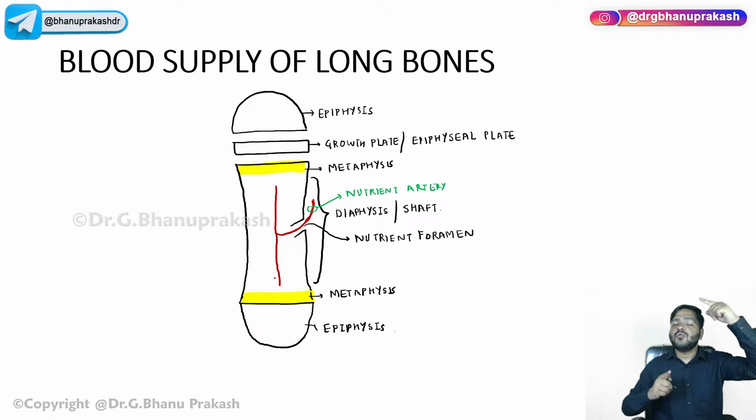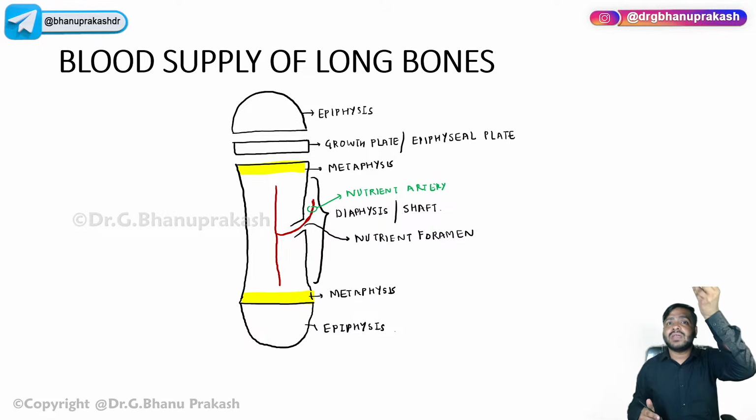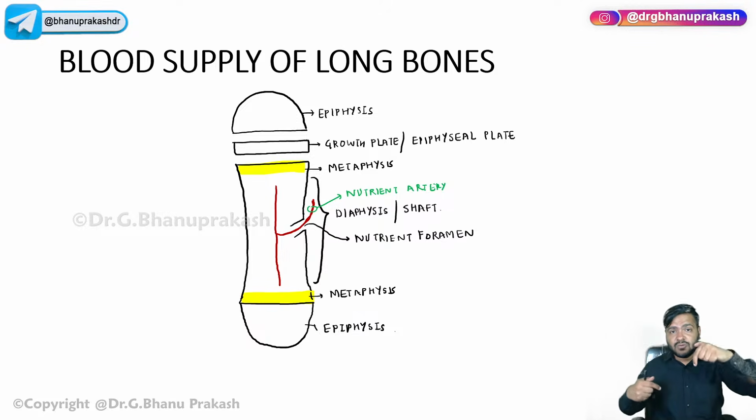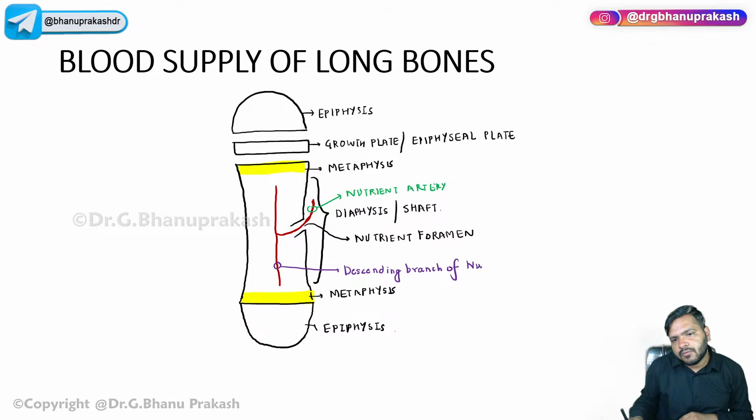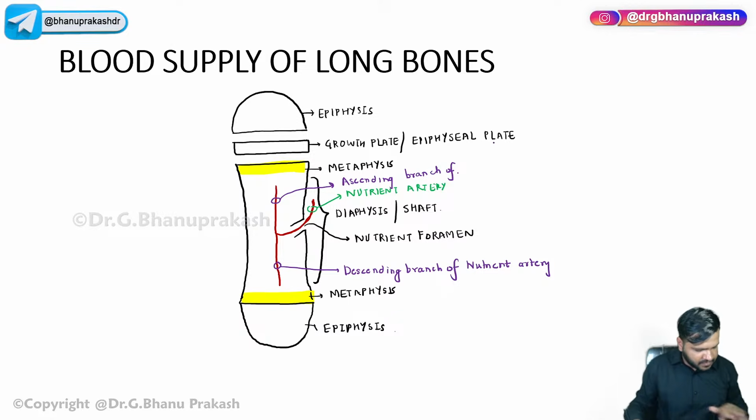It will give two branches: ascending, which means going above in a long bone, and descending. So this is the descending branch of the nutrient artery, and this is the ascending branch of the nutrient artery.